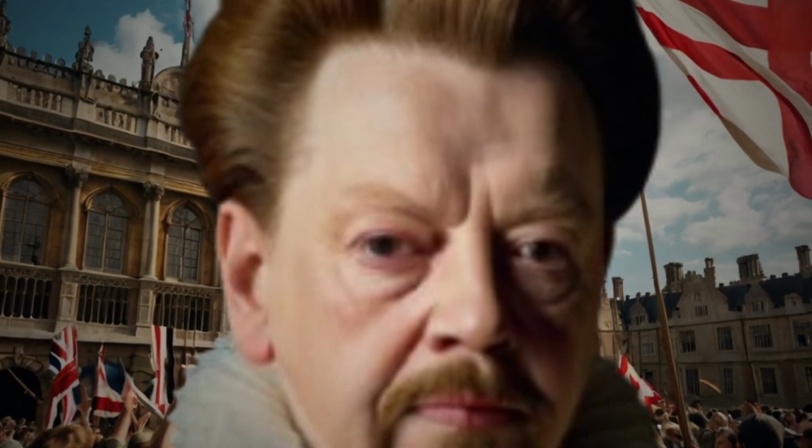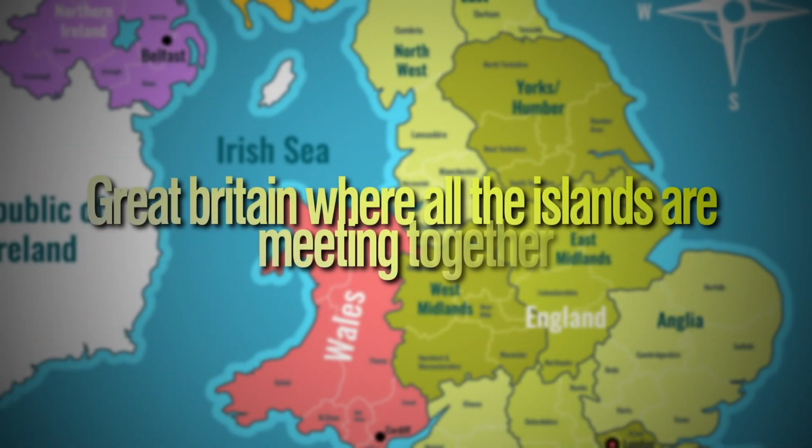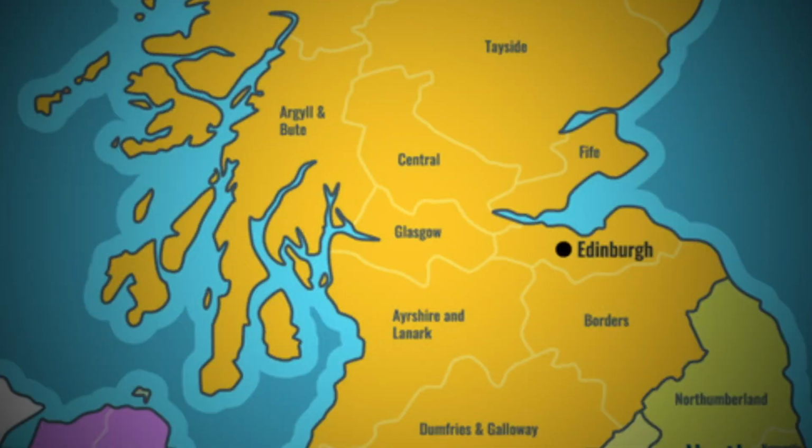When Queen Elizabeth I died in 1603, her cousin James VI of Scotland became James I of England. Jacobean means James. In Latin we call it Jacobian, and in English we call it James. So from here the Jacobean period started. For the first time, England and Scotland were united under one ruler, and it became Great Britain, where all the islands are meeting together: England, Ireland, Scotland and Wales.